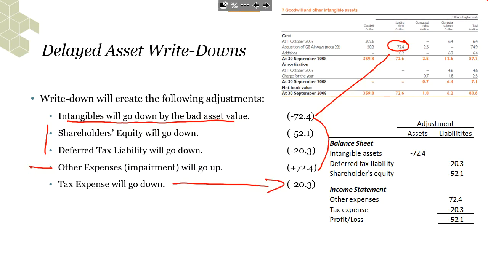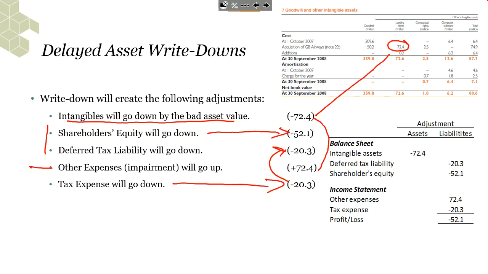So we have less tax expense. Then there will also be this effect on the line item deferred tax liability. Taking this 20.3 from 72.4 gives us the effect on shareholders' equity as well.